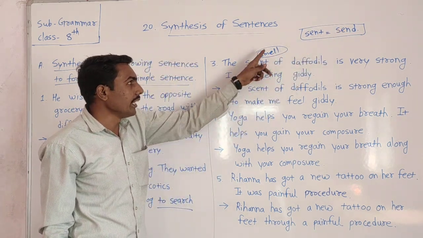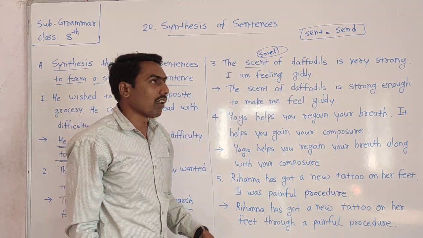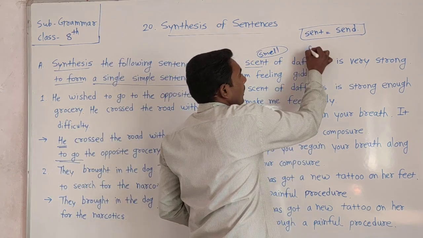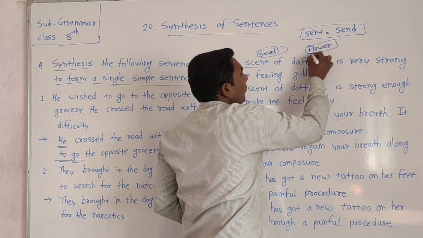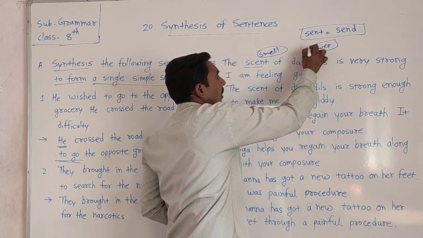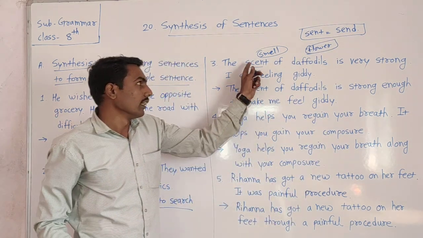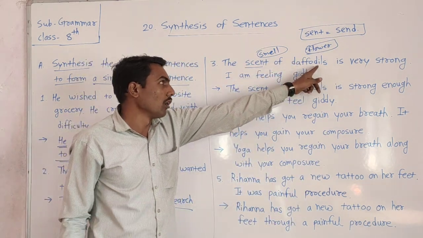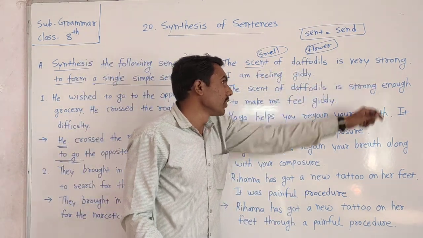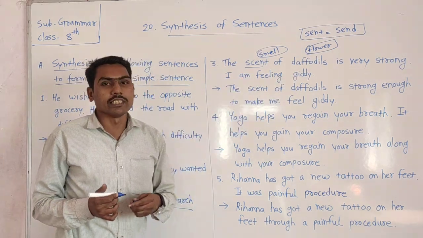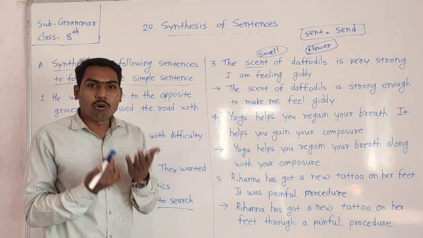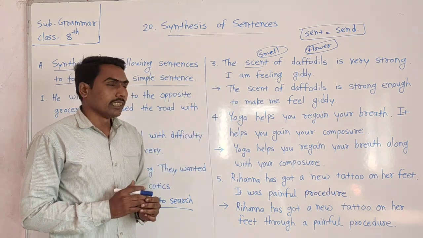Okay, the scent of daffodils. Daffodil is a flower, it is a flower name. The scent of that daffodil is very strong. I am feeling giddy. This is the second sentence, and we have to form a single simple sentence.